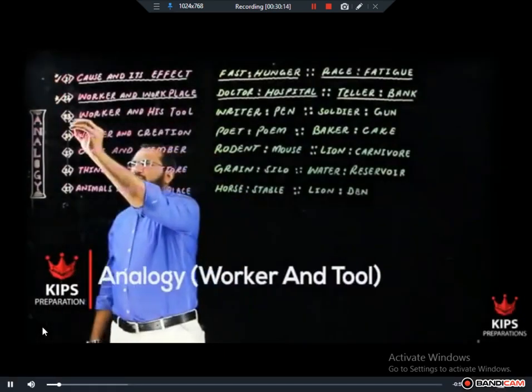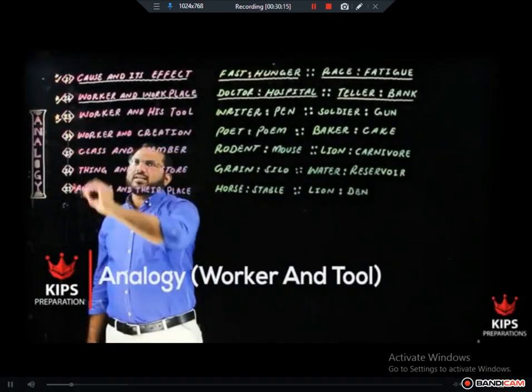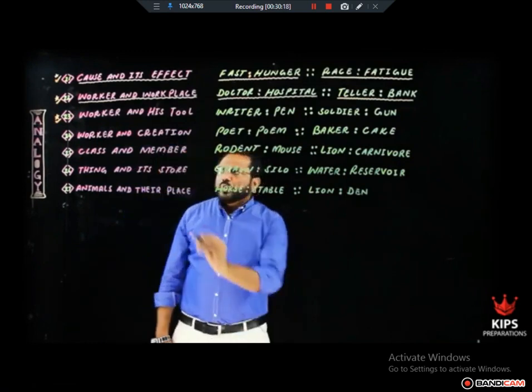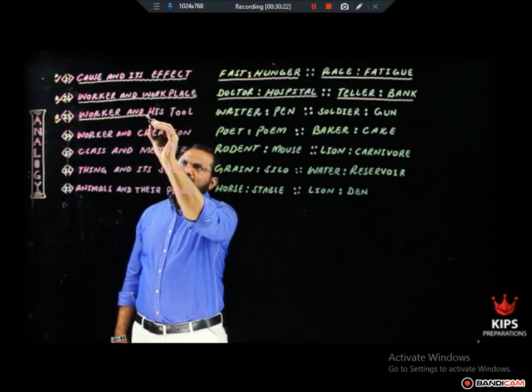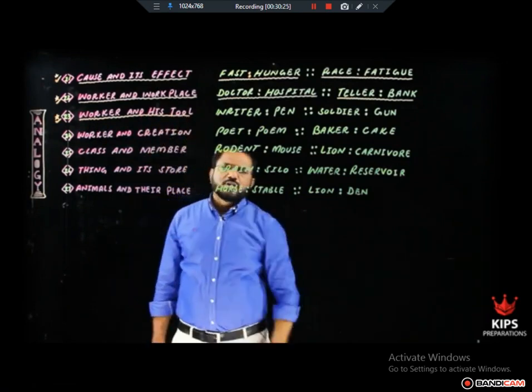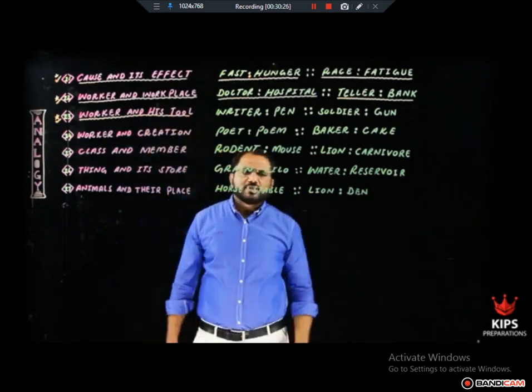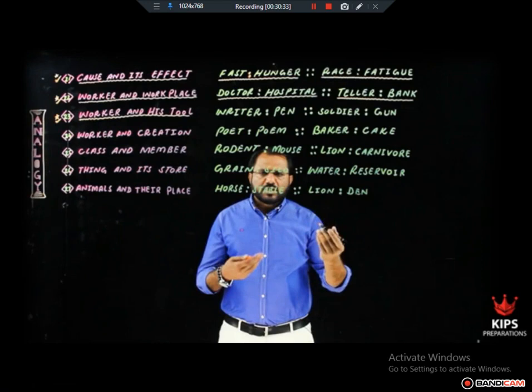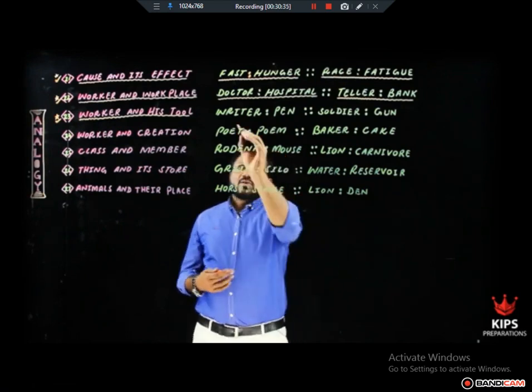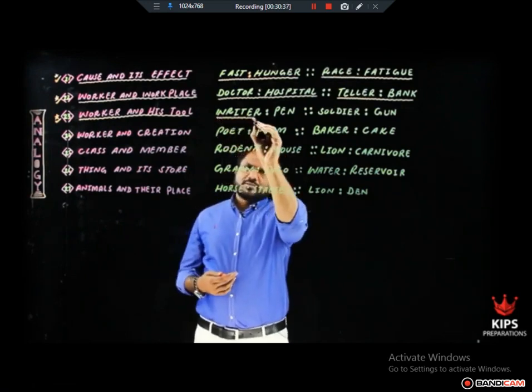The third relationship is worker and his tool. One word will be the name of a person, and the other word will be the name of the tool used by that person. For example, I am writer. Writer is the name of a person, and marker is the name of a tool. So worker and his tool. Writer and pen.